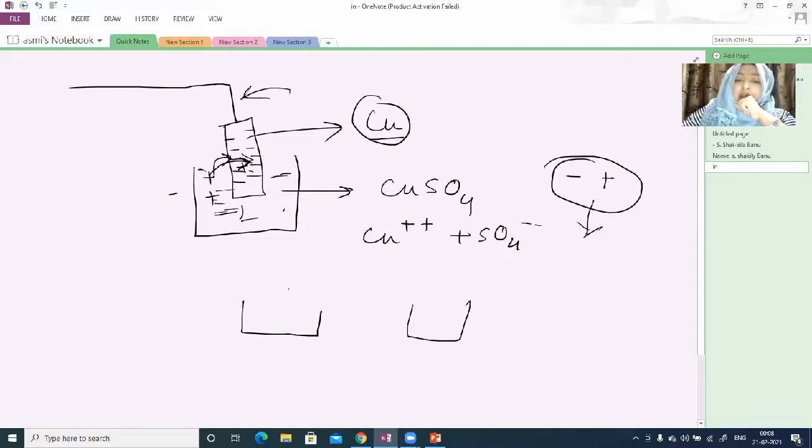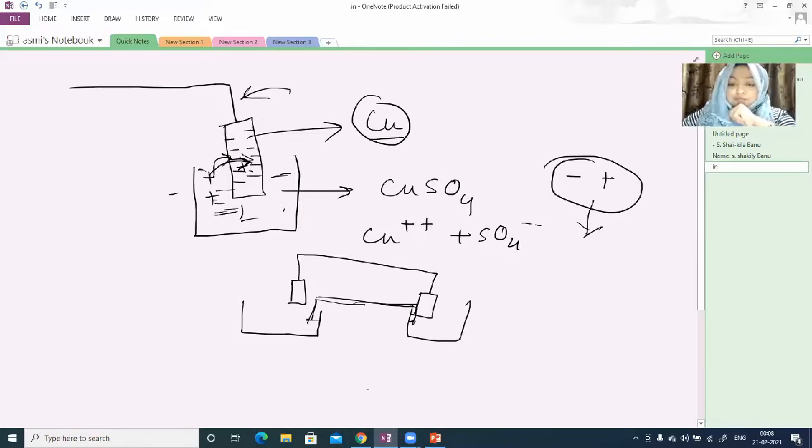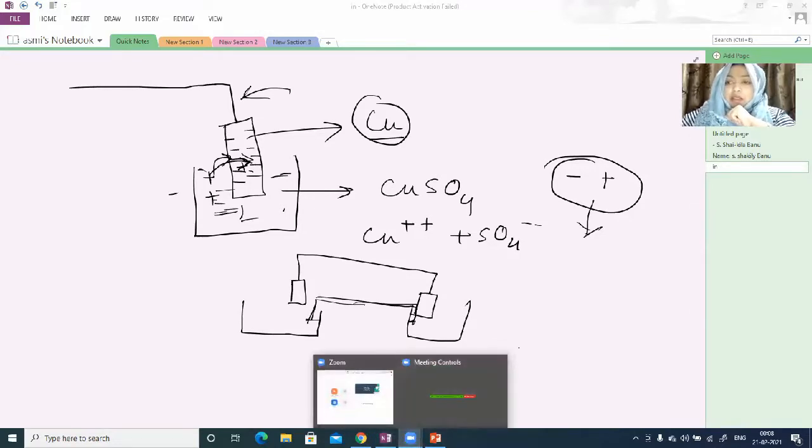So these two processes occur, and due to the difference in potential of electronation and de-electronation, or the half cells, these single electrodes are connected with a metallic wire outside and with a salt bridge inside, and because of this difference in potential, electricity flows. So this is what I have covered in this topic.